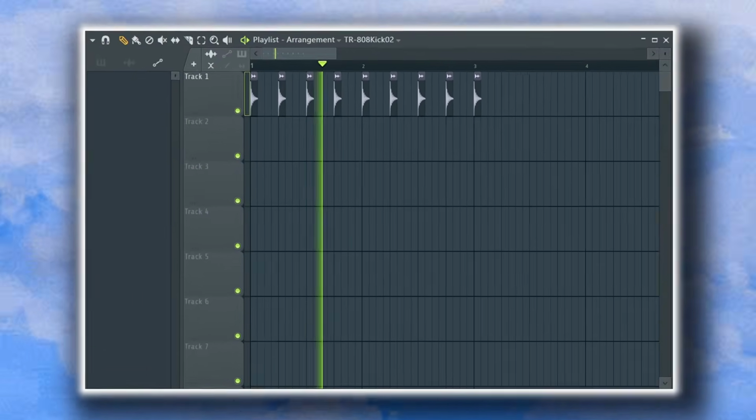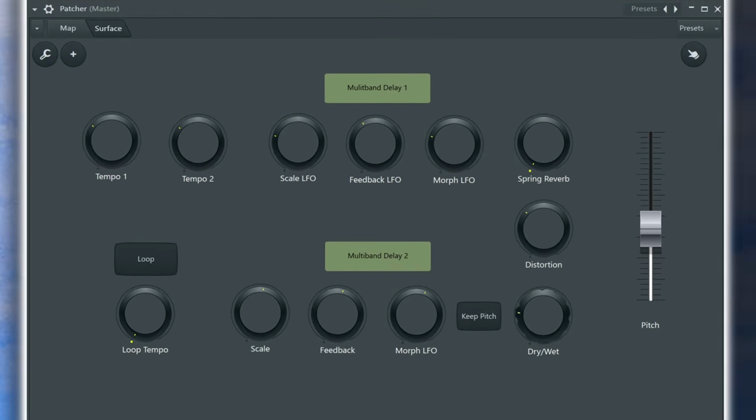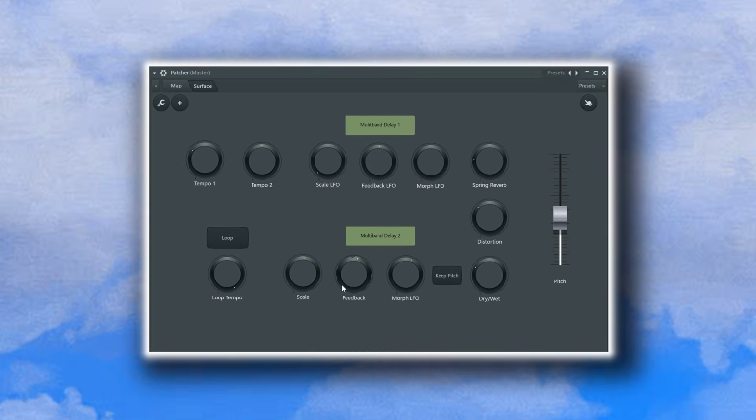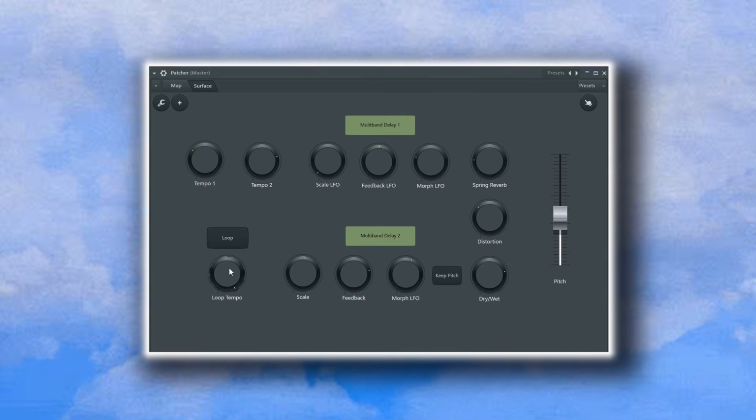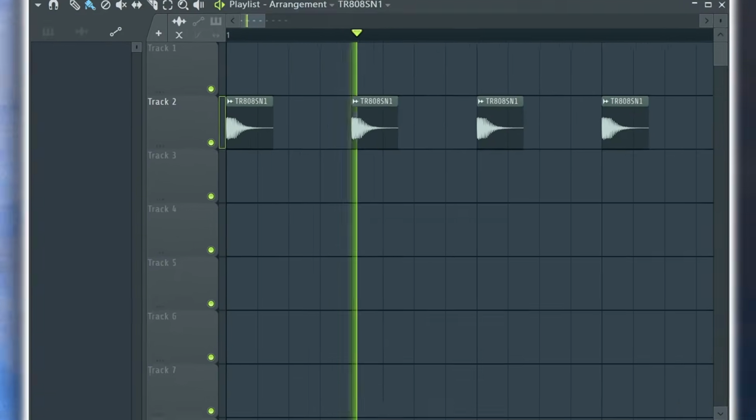Turning simple samples into futuristic rubbery alien sounds is one of my favorite pastime activities. And with the help of Patcher, stock plugins and a few LFOs, we can transform anything into IDM weirdness.